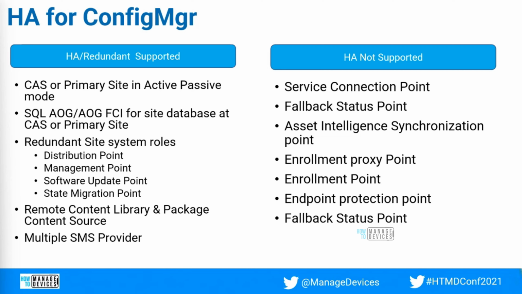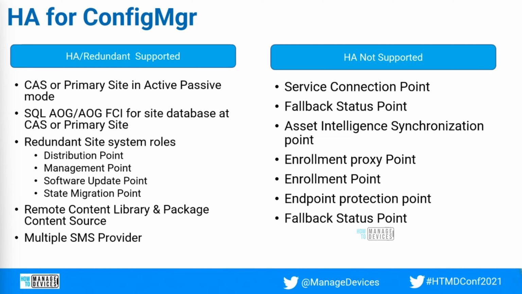That's where I have mentioned here the supported and not supported ones. So CAS and primary site can have active passive mode. What does that mean? We can implement an active passive site in the central administration site or else in the primary site. We can use that feature.